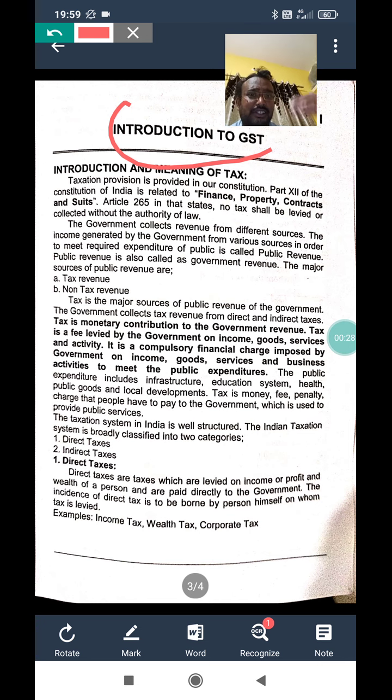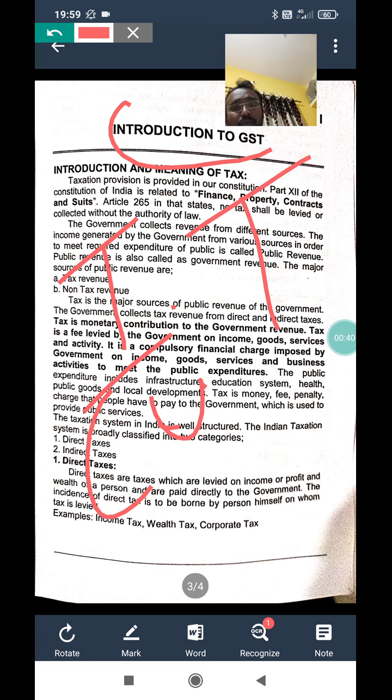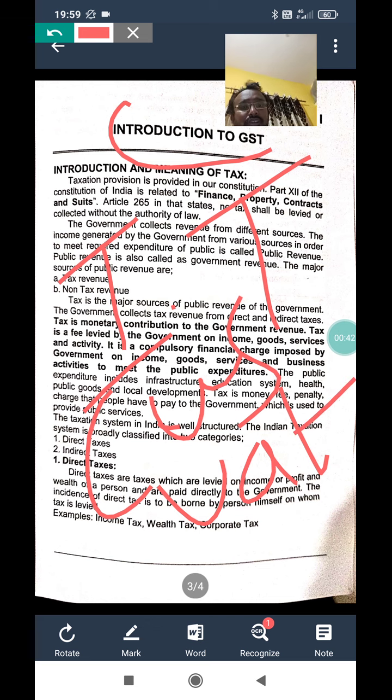Now, why has GST come to India? That is playing a very important, crucial role. Before GST, there were some taxes called indirect taxes, which were available in India, like customs, VAT, excise duty. These are all considered indirect taxes which were available in India before GST came into the picture.